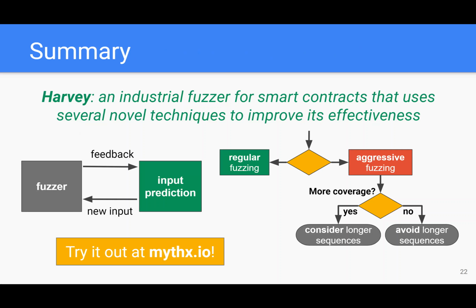I have presented Harvey, an industrial fuzzer for smart contracts that uses several novel techniques to boost its effectiveness. Check out the paper for more details and go to mythx.io to give it a try.